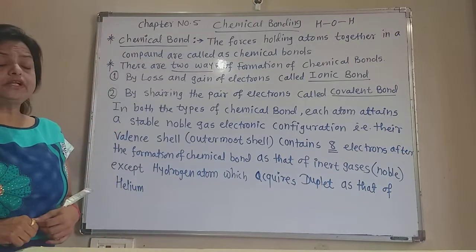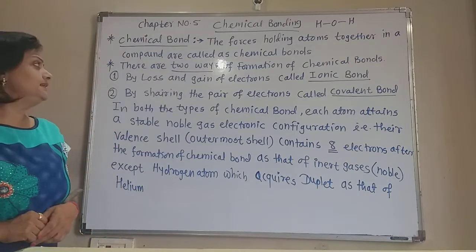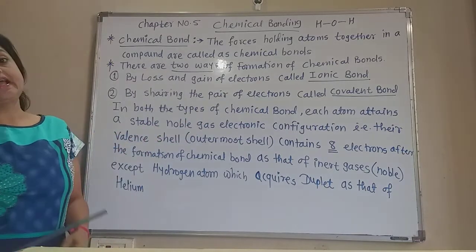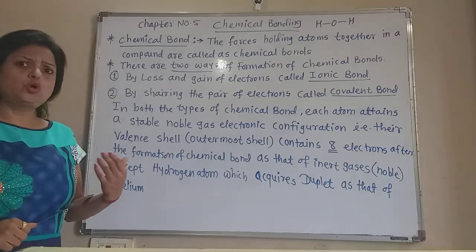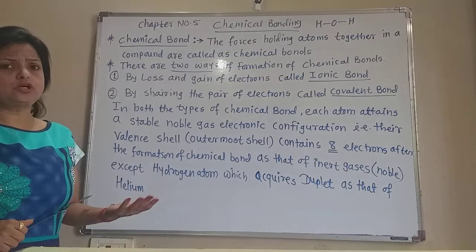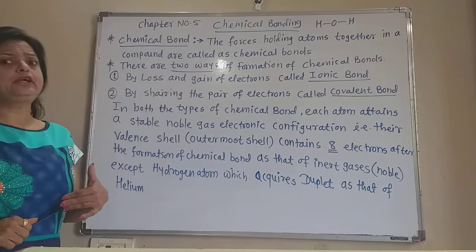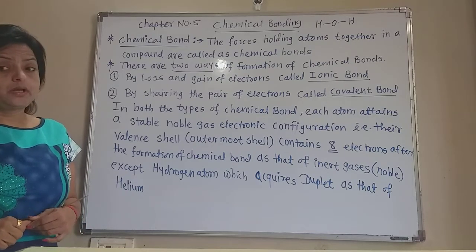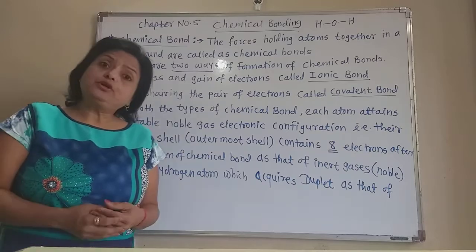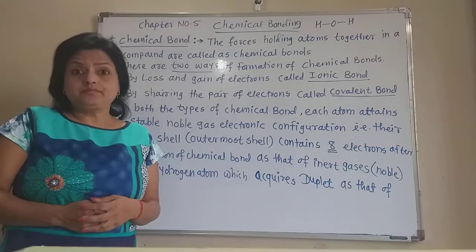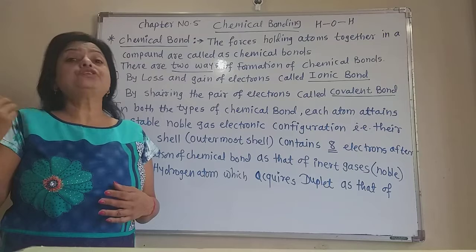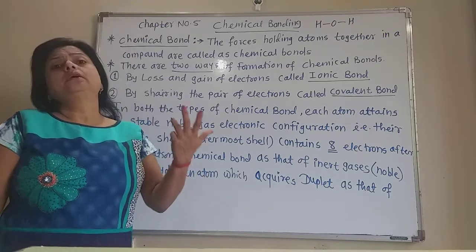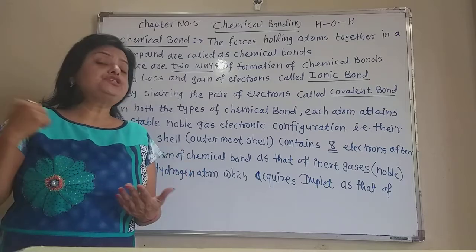In the first type, there is loss and gain of electrons by the atoms. The atoms lose their electrons, or they may gain electrons from another atom, and form the bond. By losing one or more electrons, the atom is converted into a positive ion.